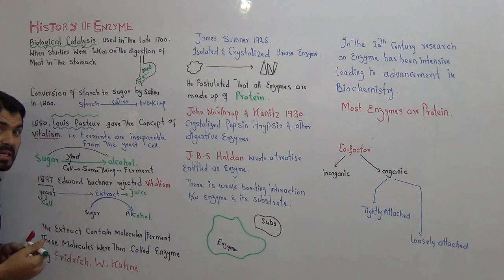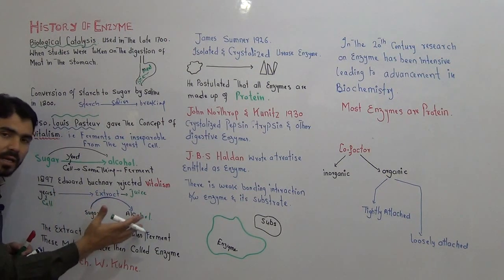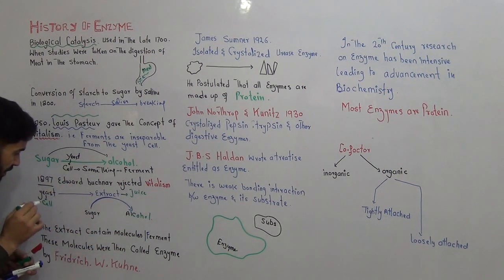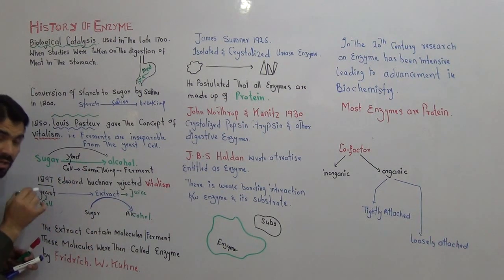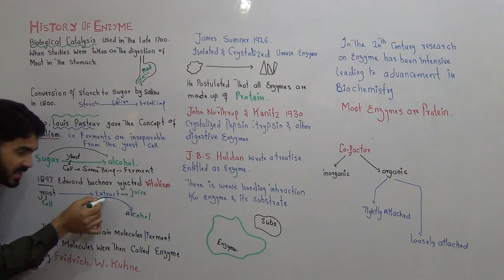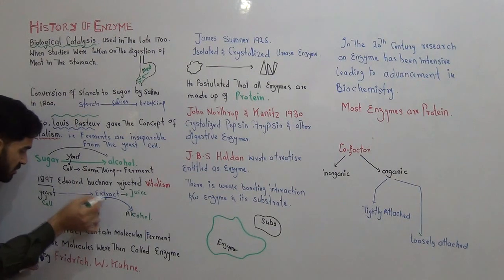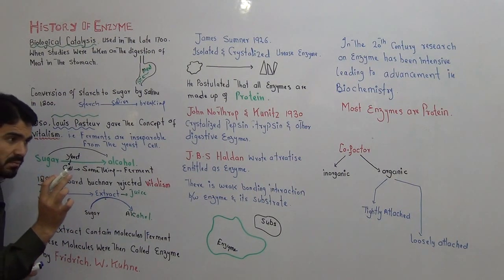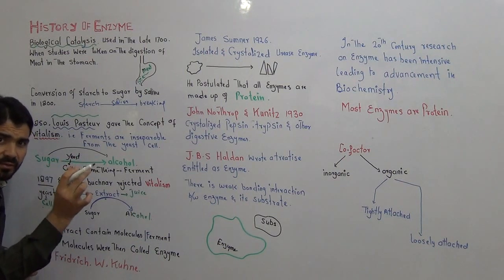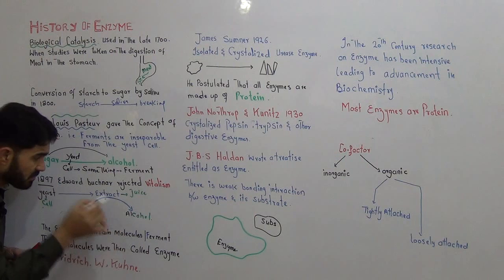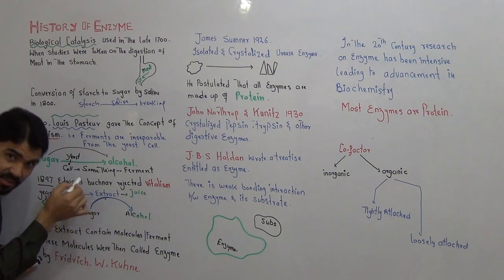Again, this is called fermentation. Alcohol is now ready from the sugar, but this time not from the yeast cell, but from the extract. This extract is obtained from the yeast cell. So the most important thing responsible for the conversion of sugar into alcohol is present in the extract.